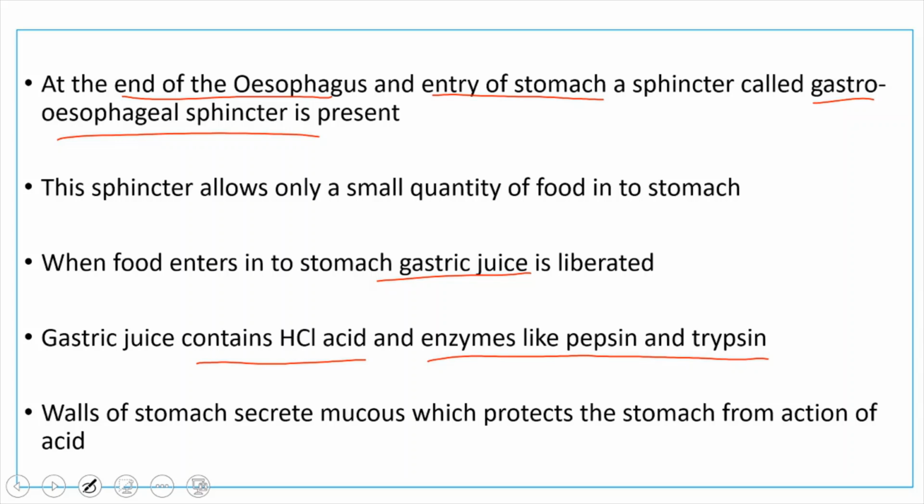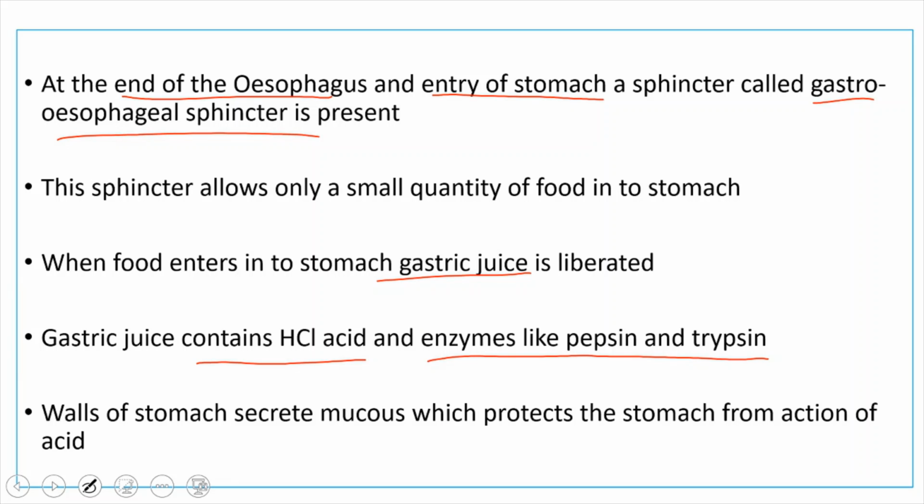The reason is the food we are eating contains a lot of microorganisms which can be killed by the action of this acid. Already some of the microorganisms have been destroyed by lysozyme enzyme. The remaining disease causing microorganisms can be killed by the action of this acid.